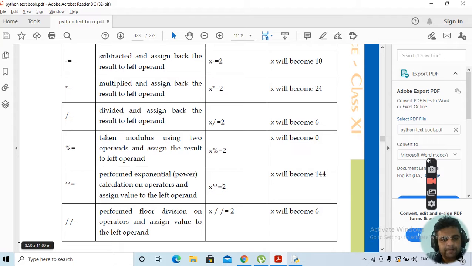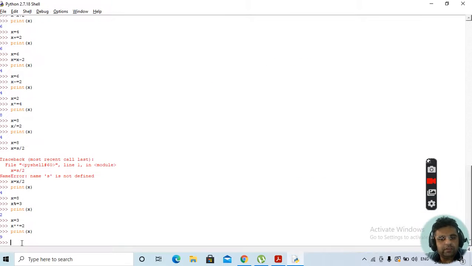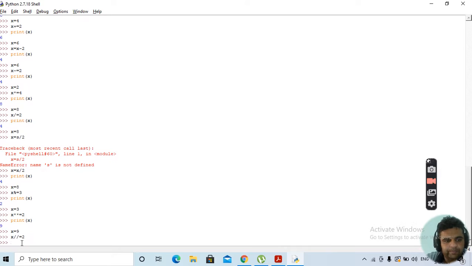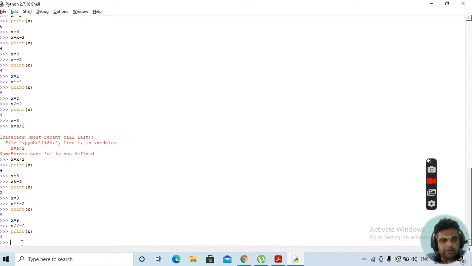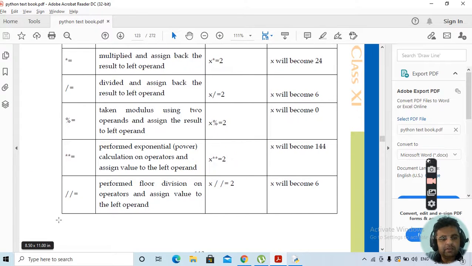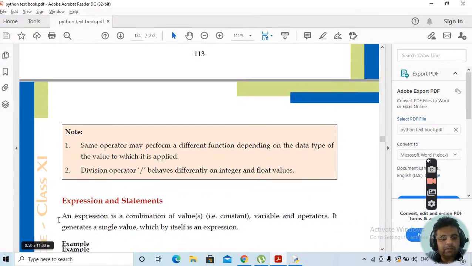Similarly, then we have floor division. Suppose x is equal to 9, x floor divide is equal to 2. This will give you 4. Floor division means it will round it off to the integer part. Okay, this is all with these operators.